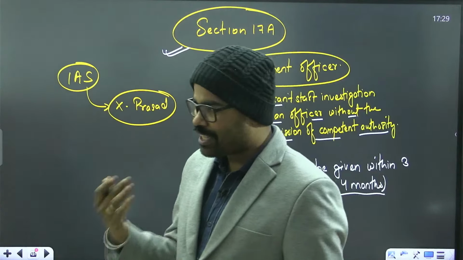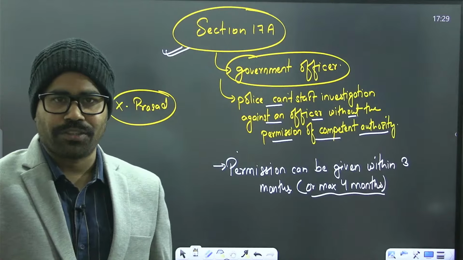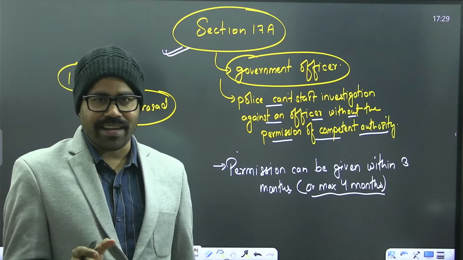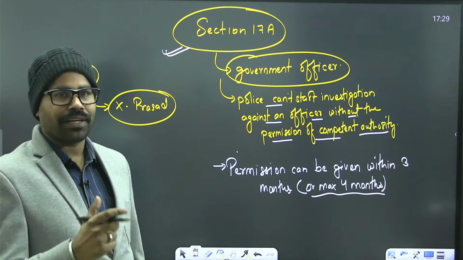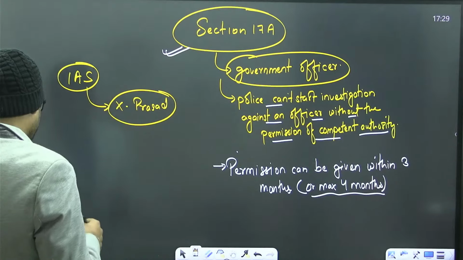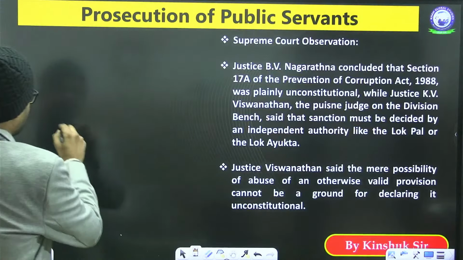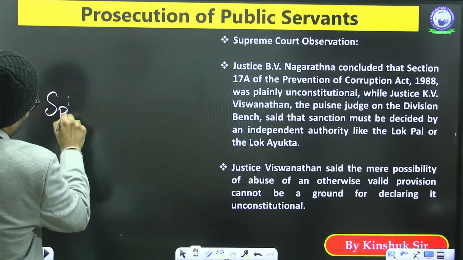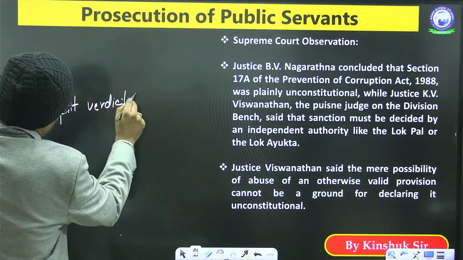There was a case in the Supreme Court with respect to section 17A of the Prevention of Corruption Act 1988. So what did the Supreme Court do? The Supreme Court gave a split verdict. What is a split verdict?